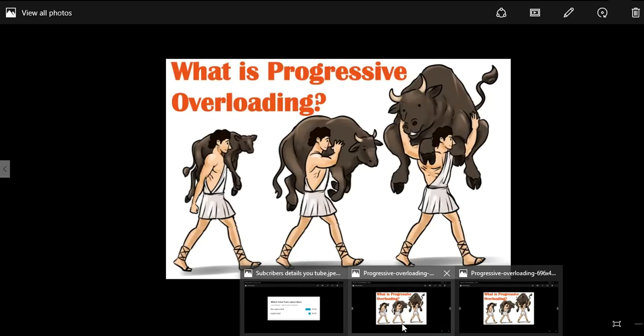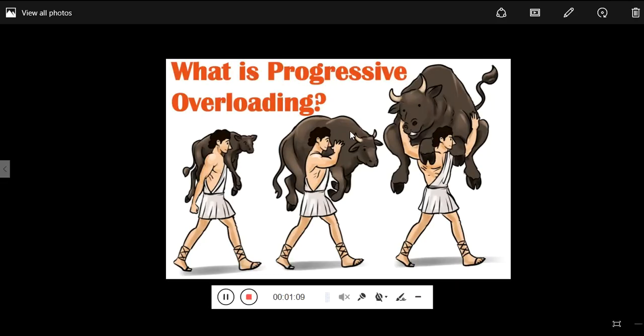There is one more thing we are into today. We'll also look into a method called progressive overloading, and how you can implement it in our trading.